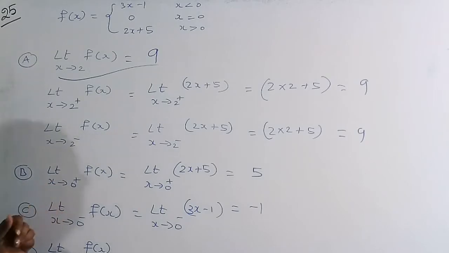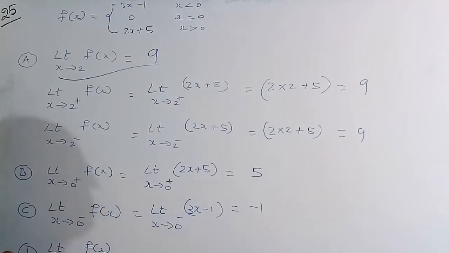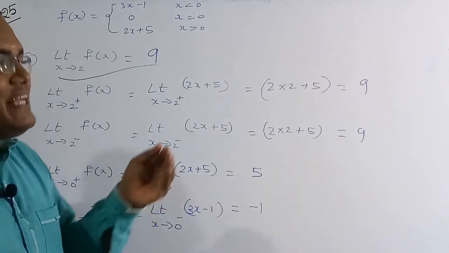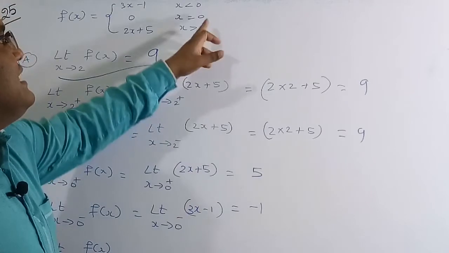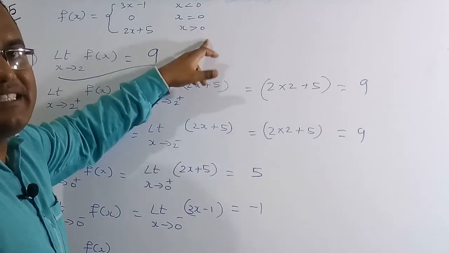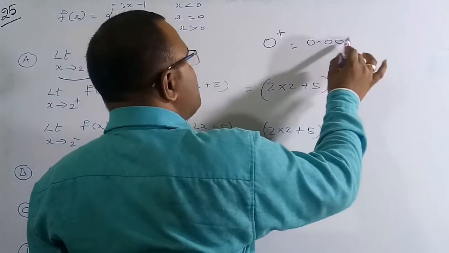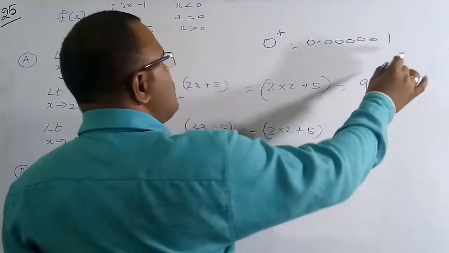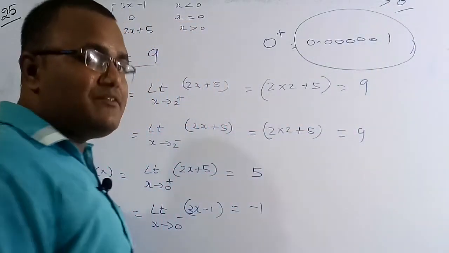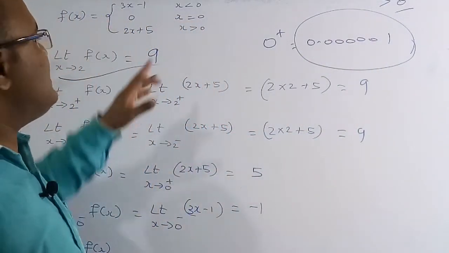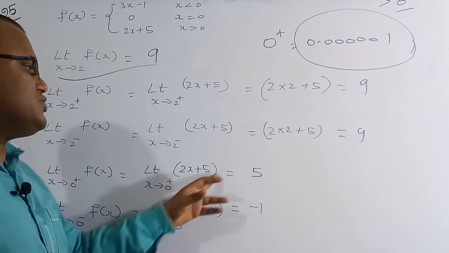Similarly, for the B part we need to find the value of the limit x tends to 0 plus of f of x. 0 plus means a small amount higher than 0, nearly greater than 0, like 0.000001. You can see clearly this value is greater than 0, so we take the function for values greater than 0, which is 2x plus 5.